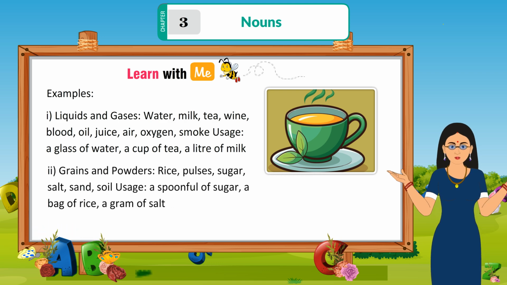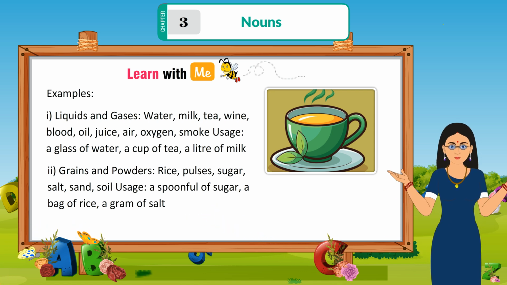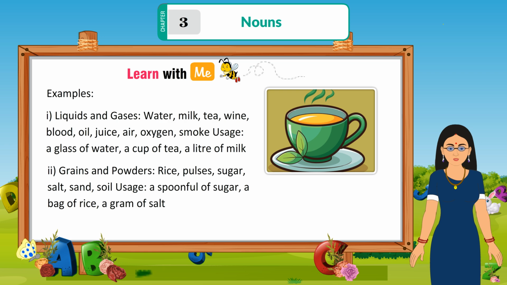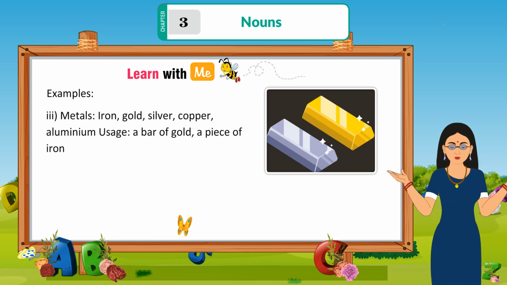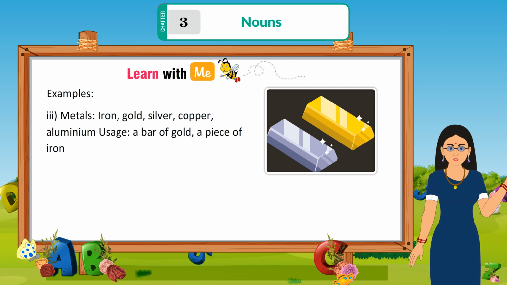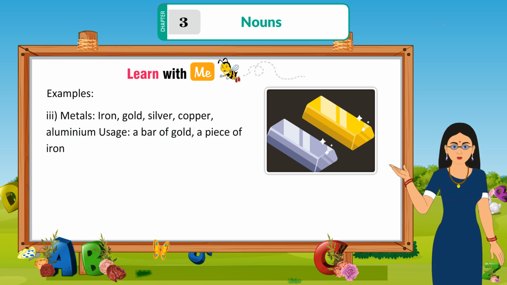Grains and powders: rice, pulses, sugar, salt, sand, soil. Usage: a spoonful of sugar, a bag of rice, a gram of salt. Metals: iron, gold, silver, copper, aluminium. Usage: a bar of gold, a piece of iron.